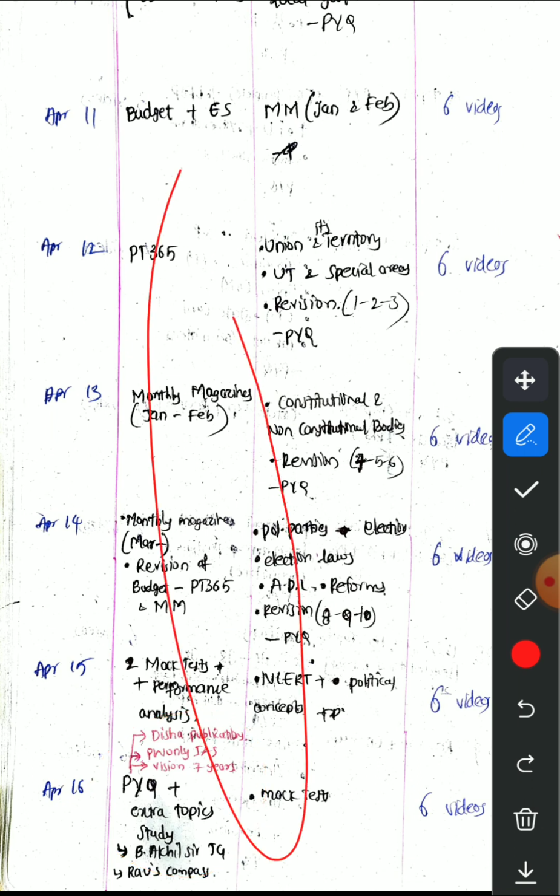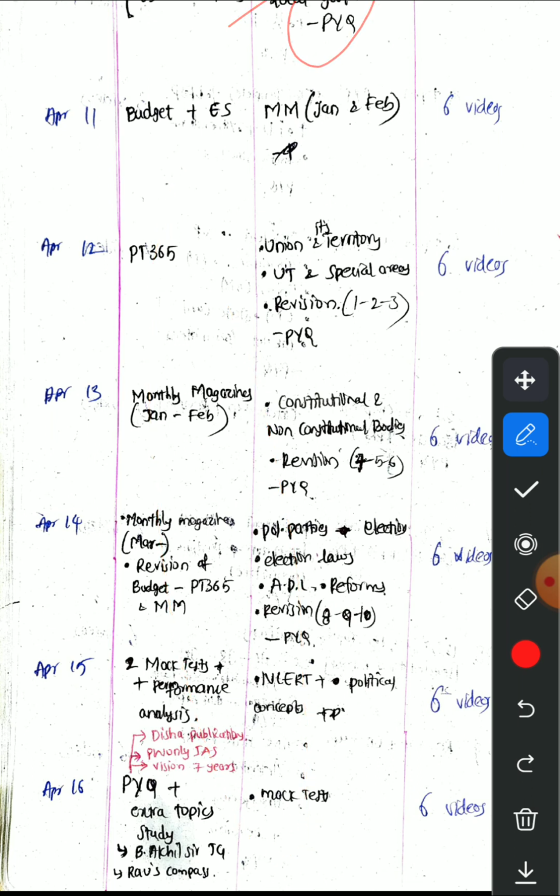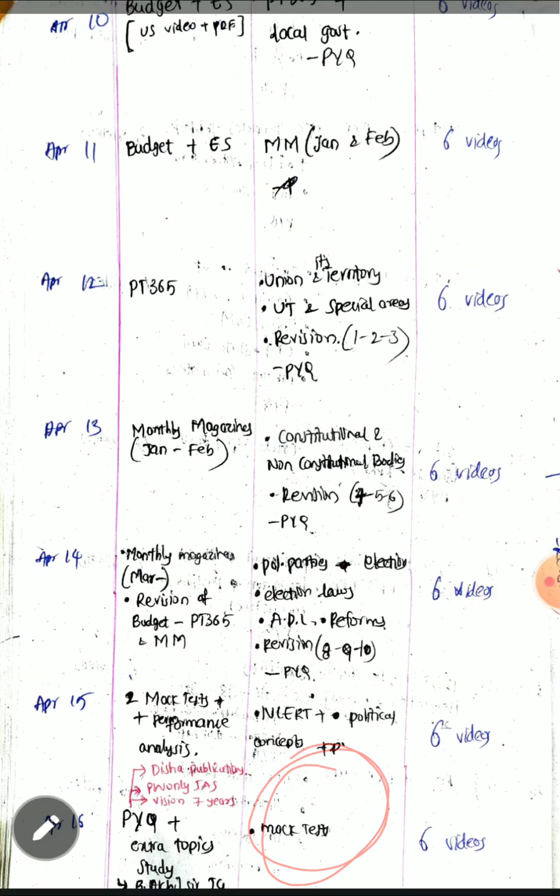Okay, this is for economy. And if you come to polity, PT 365 is one day, monthly magazines one day, and some extra topic one day. Okay, if you come here, one day I have allocated for the NCERTs and one day for mock tests, and another one extra day for revision, doing PYQs from Shield IAS and PYQs of extra topics if any. Okay, this is how we planned.